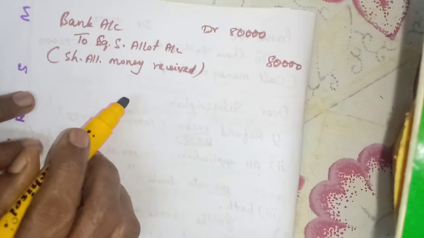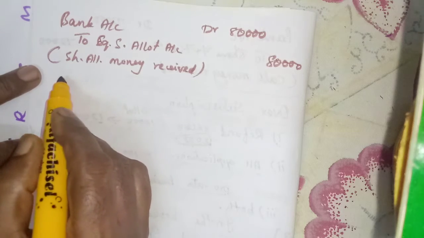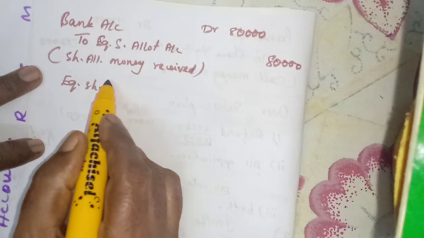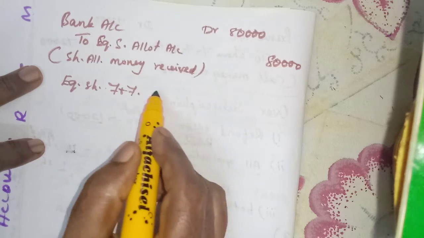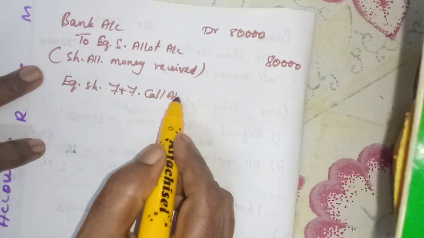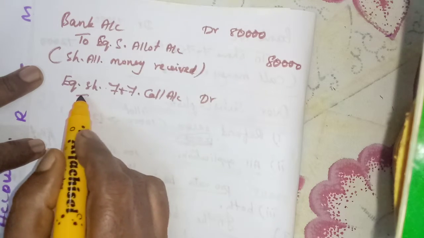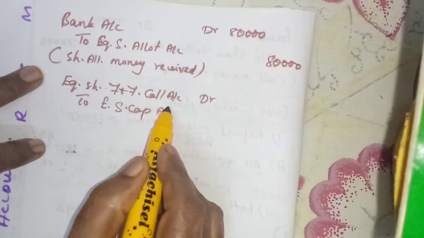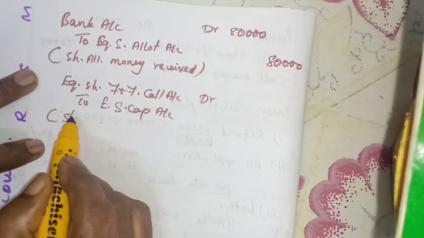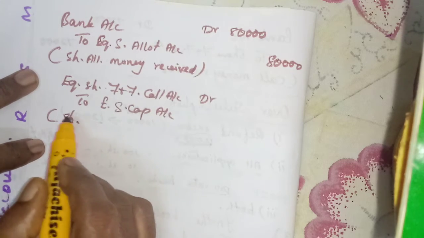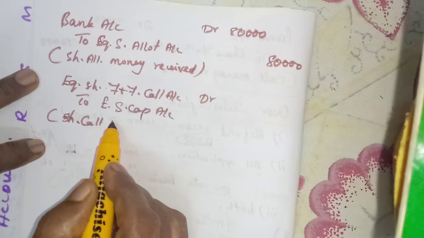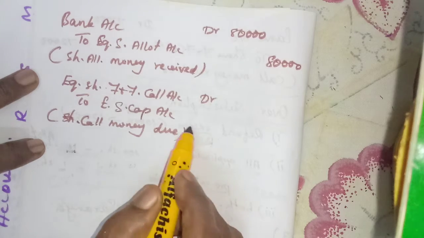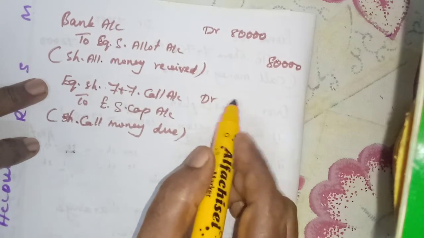The next one, first and final call due: equity share first and final call account debit to equity share capital, call money due. Call money 20,000 into 3, 60,000.